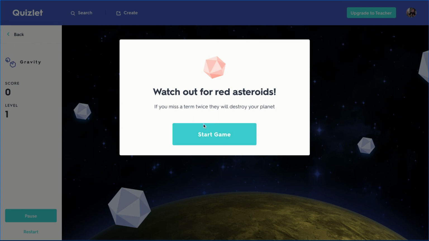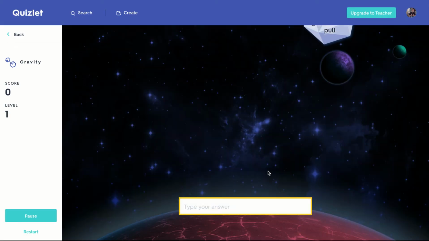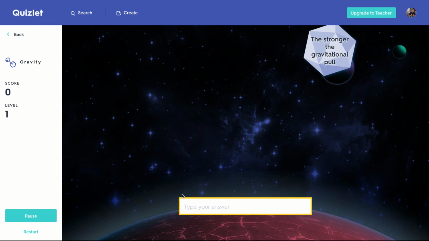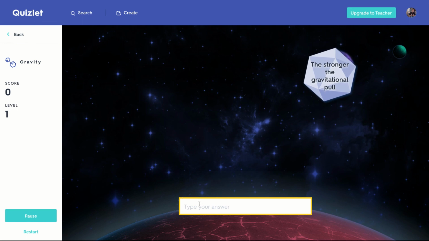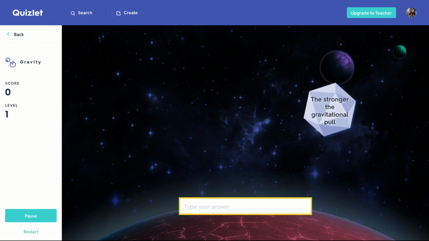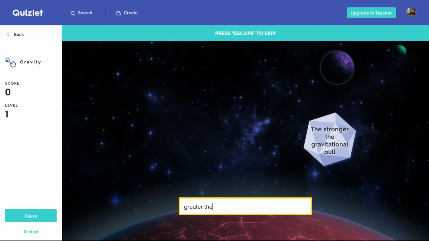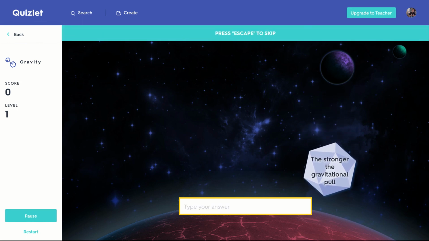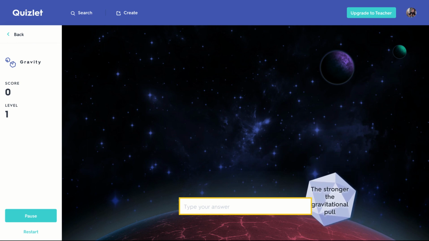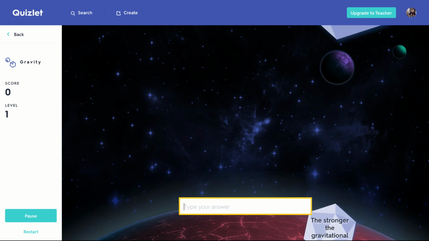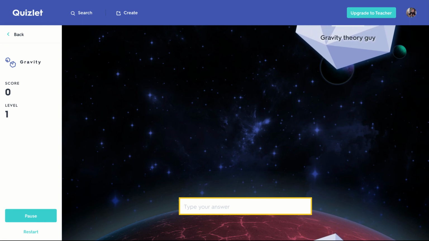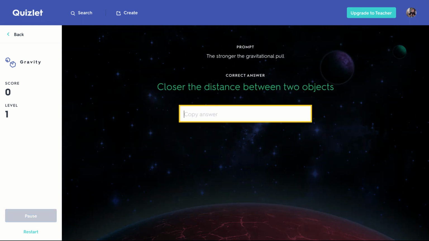Let's go. Watch out for the red asteroids. If you miss a term twice, they will destroy your planet. So the stronger the gravitational pull, it should be greater the mass. Nope, it was shorter the distance. And I don't even know the exact word, so I'd still get it wrong anyway. Close to the distance between two objects. I know that. That's what I just said.